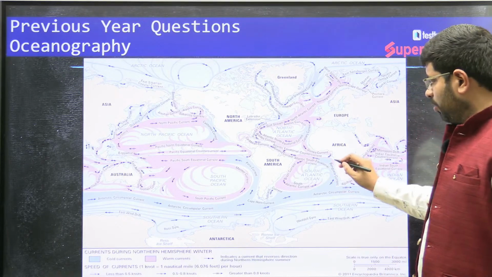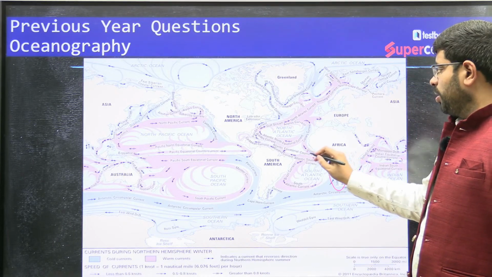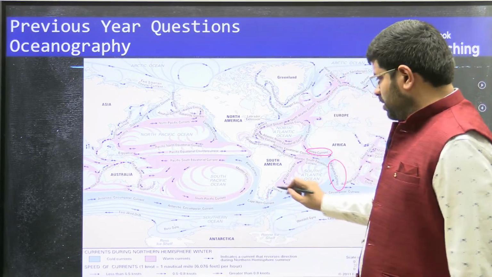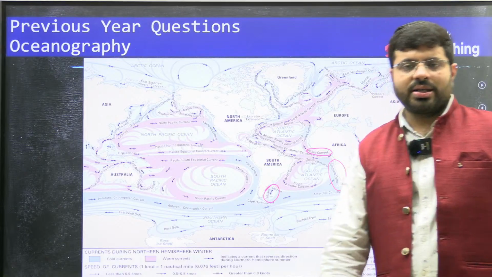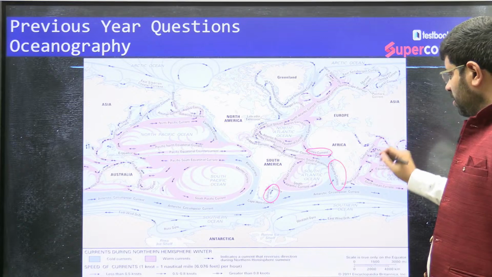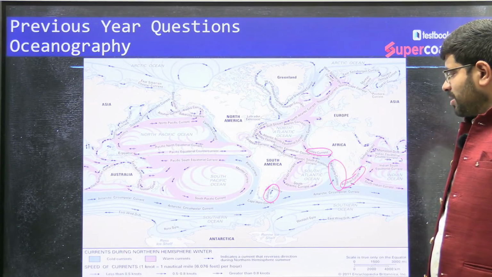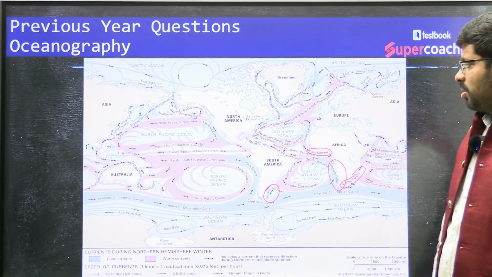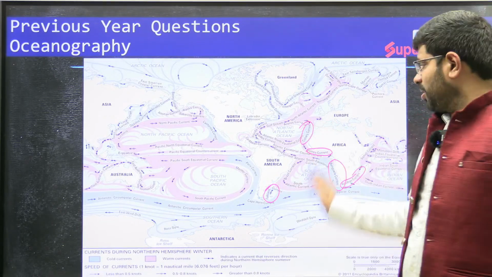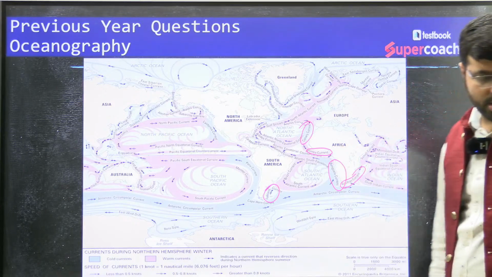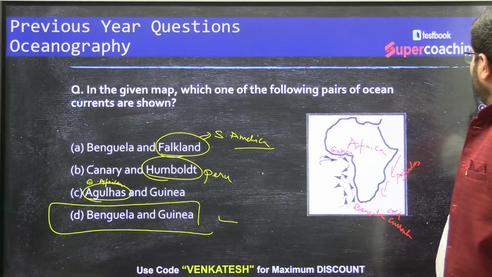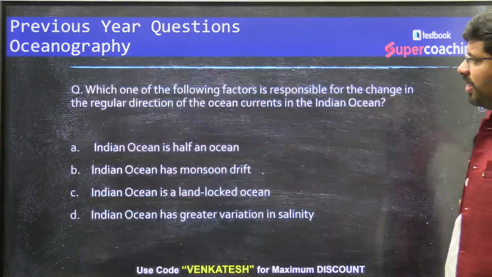This is the Benguela current, this is the Guinea current, and this is the Falkland current of South America. Similarly, this is the Agulhas current on the eastern side of Africa. These are the names which are given. The Canary cold current, we all know, is part of the African continent here. Now, this is a map based question, very easy to treat.